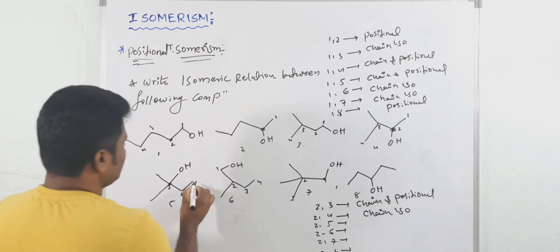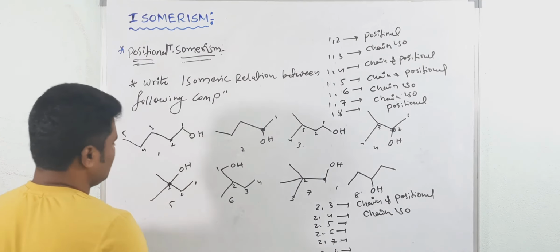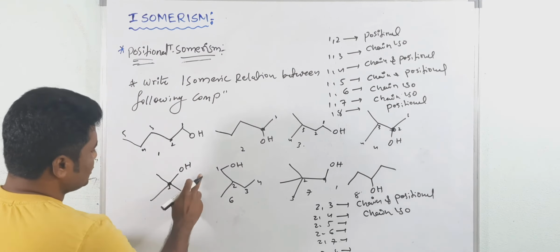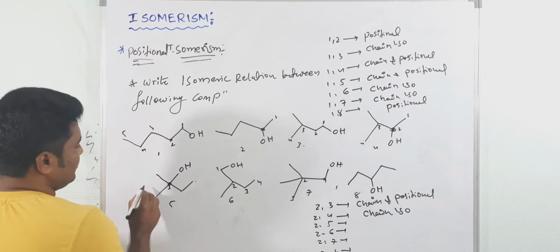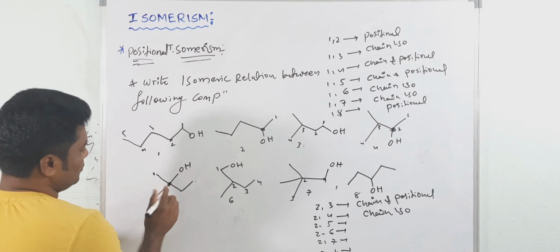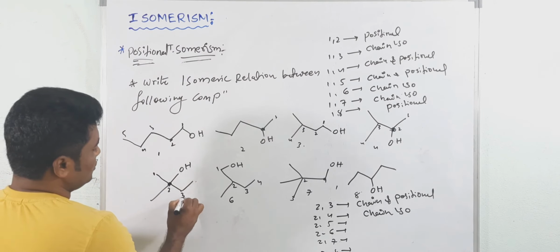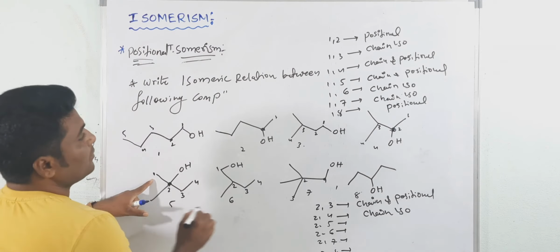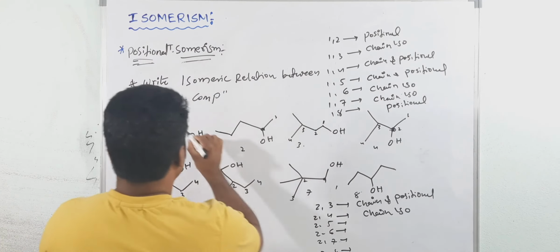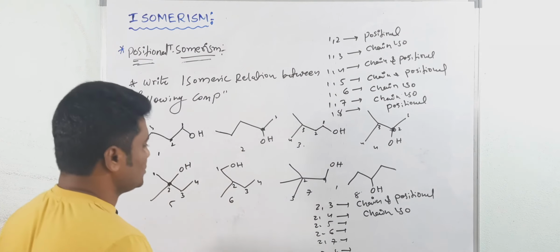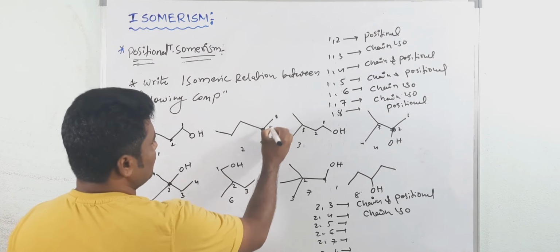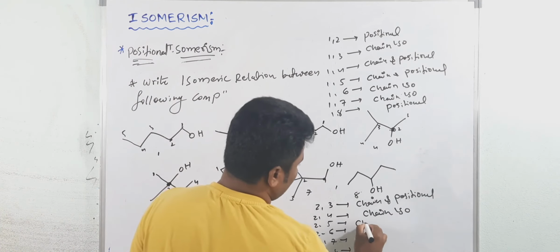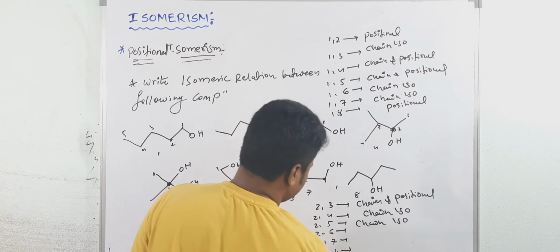2 and 5. See, 1, 2, 3. Sorry, one minute. The position is not 3. So I will select here 1, 2, 3, 4 and 1, 2, 3. Okay, there is no change. Now see 2, 5. Here 1, 2. Here 1, 2. Position is the same, but structure is different. This is also chain isomers.